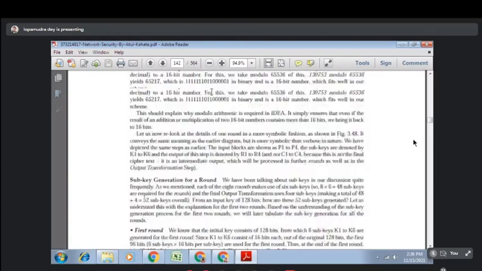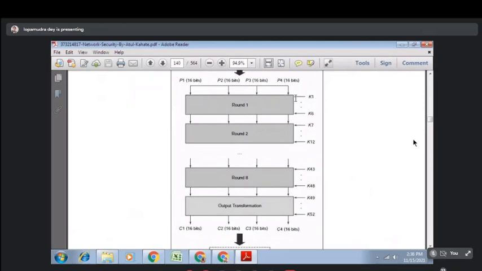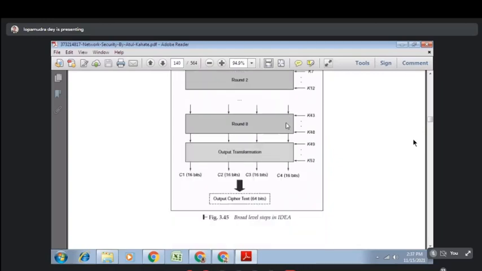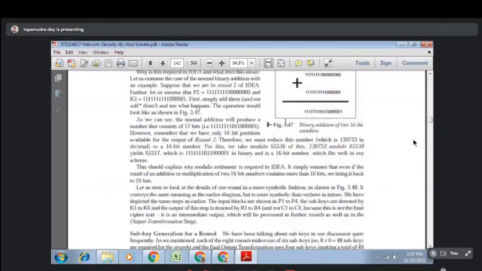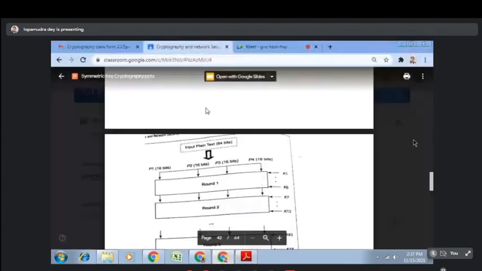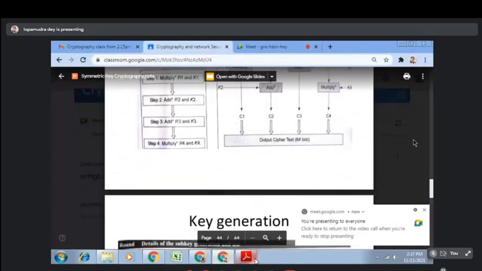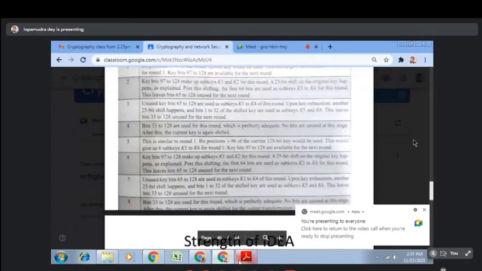So next our topic is how, from the 128-bit key, we can generate K1 to K6, different keys for each of the rounds. So K1 to K6, K7 to K12, K43 to K48, K49 to K52. In the last phase you can see that there are 4 keys involved. Rest of the rounds will have 6 keys. So this is the subkey generation, and you can also get that from here. This is also given. So let's discuss the key generation phase.